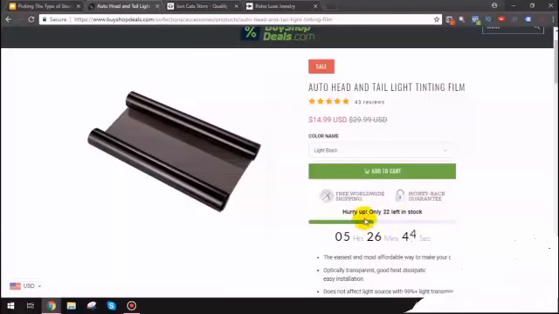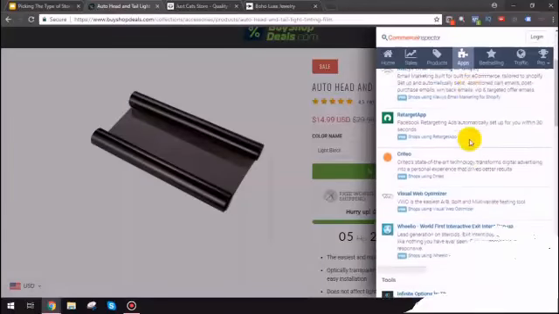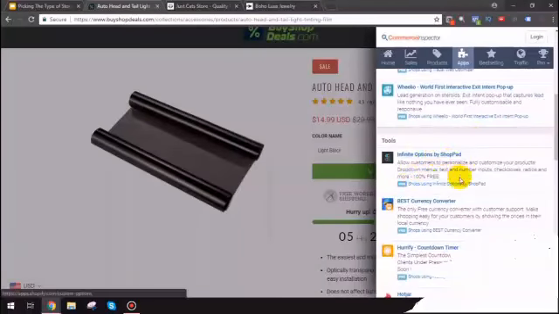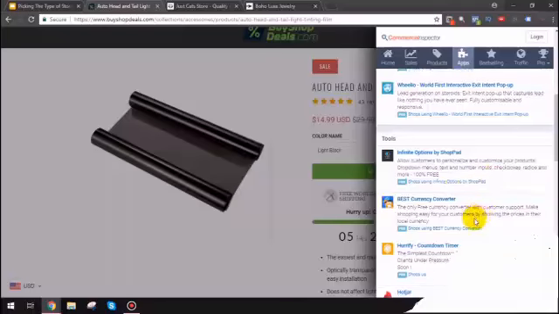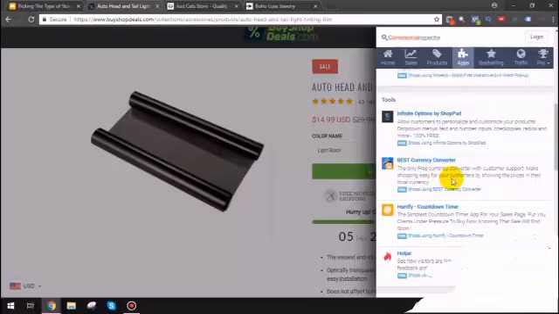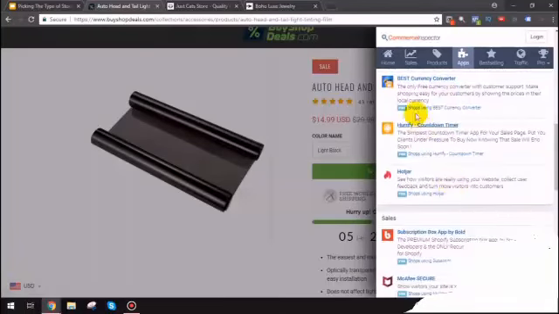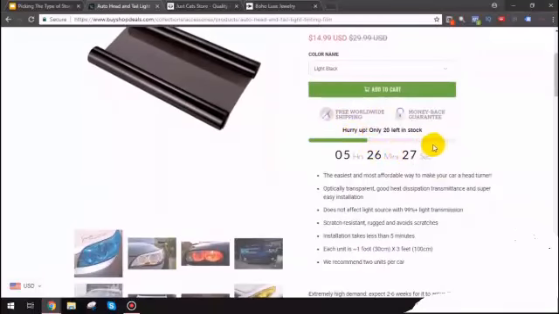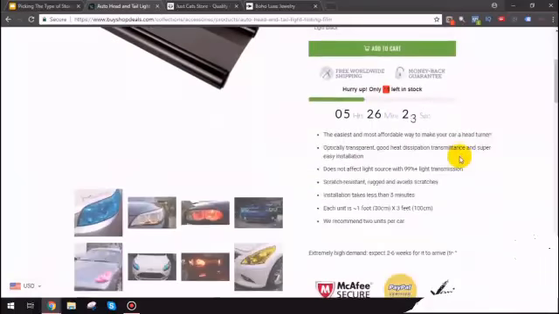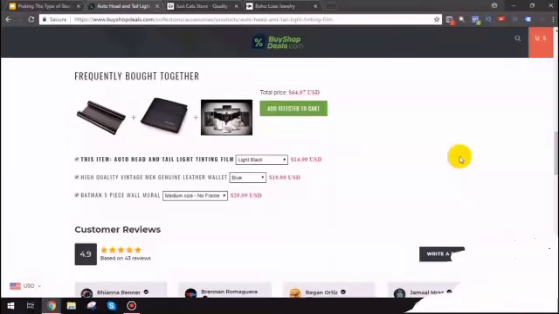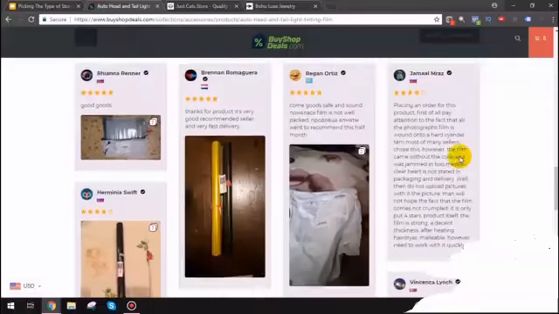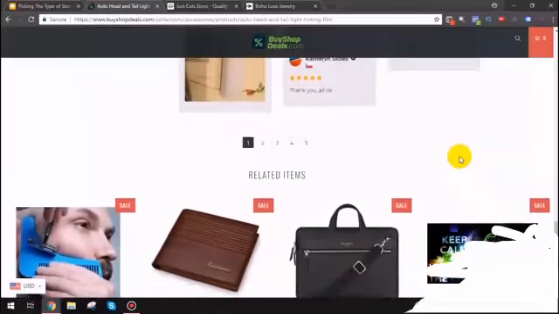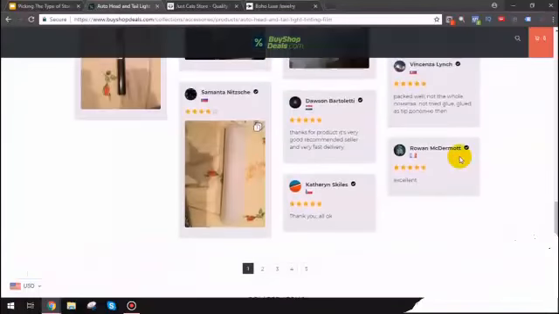Now, I really like what they're doing here. Hurry up, 22 left in stock. Let me see what are some of the apps they're using here, because infinite options. Okay, cool. Now let's see. Hurify, of course, I see that. And they're using Hurify in a really nice way. Usually, I'm not a big fan of Hurify, but they're making it look really nice on their website. So this site in particular, I really, really like. Nice, nice. Okay, perfect.